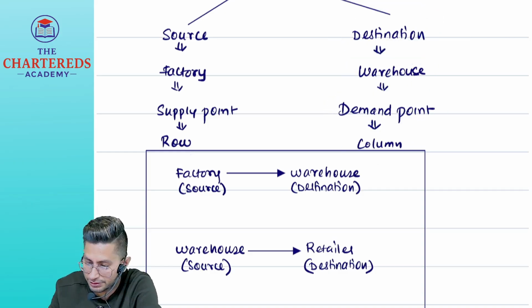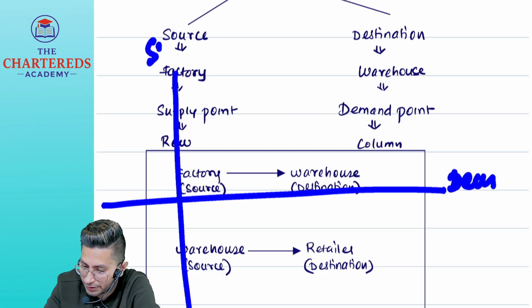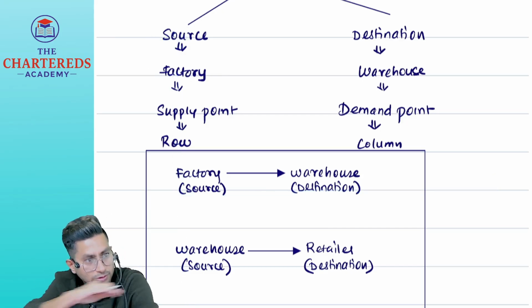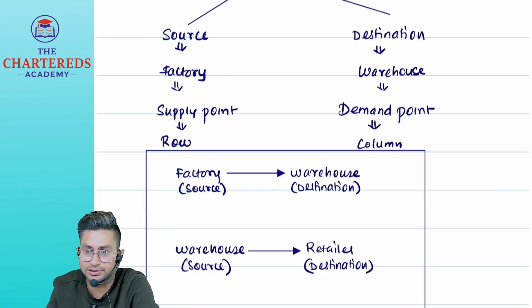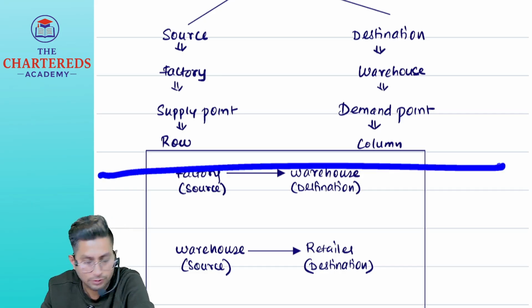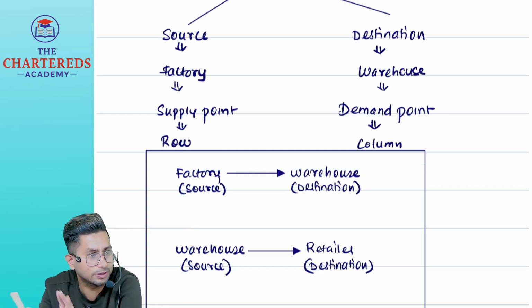In a question, imagine they have taken demand in row and supply in column. Then you cannot solve the problem like that. First convert this into row and column properly, then only solve. So whenever any problem is given, first check: supply point should be in row, demand point should be in column. If not, change the numbers and do the problem accordingly.